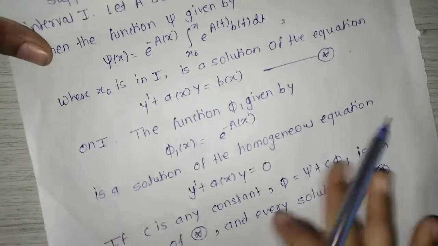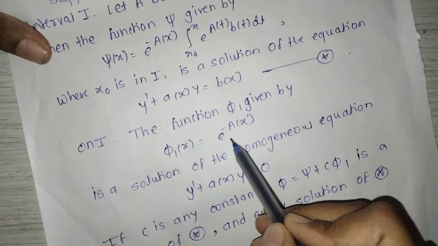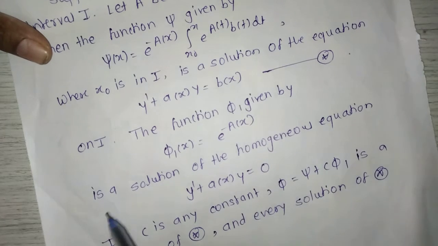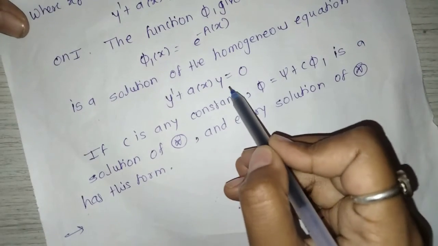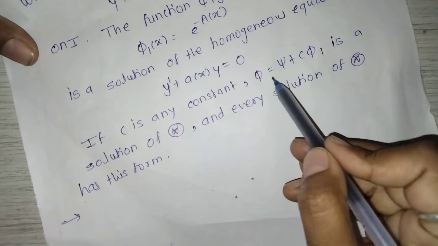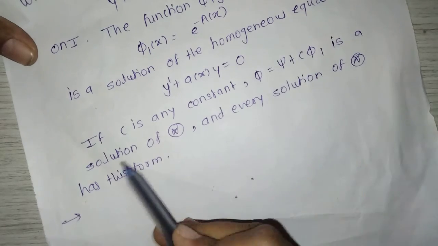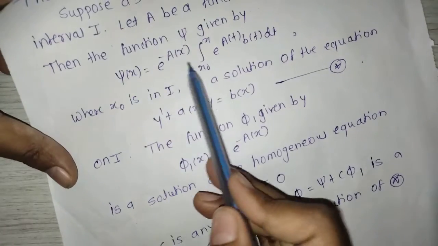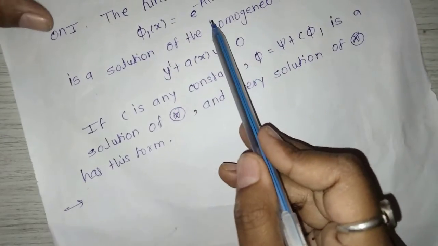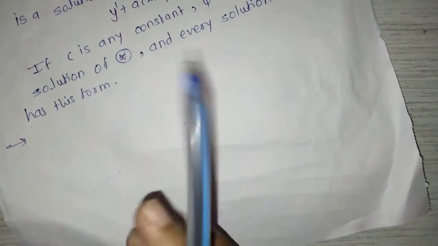Equation number star. On I, the function phi1 given by phi1 of x is equal to e raised to minus A of x is a solution of the homogeneous equation y dash plus a of x y is equal to 0. If c is any constant, then phi is equal to psi plus c phi1 is a solution of star, where psi is equal to this and phi1 is equal to this, and every solution of star has this form.